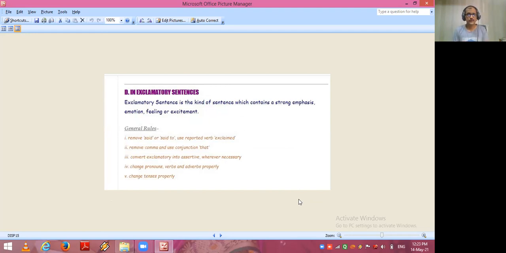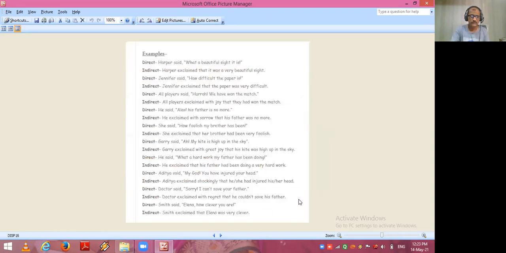Remove said or said to. Use reported verb exclaim. Second rule, remove comma and use conjunction that. Third, convert exclamatory into assertive wherever necessary. Fourth rule, change pronouns, verbs, and adverbs properly. And last rule, change tenses properly. So these 5 rules you have to follow.